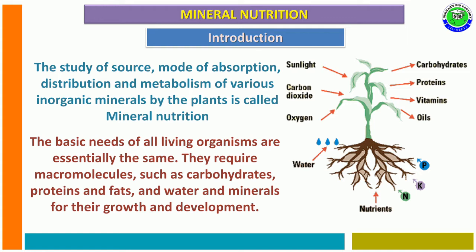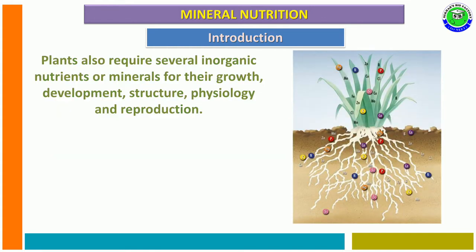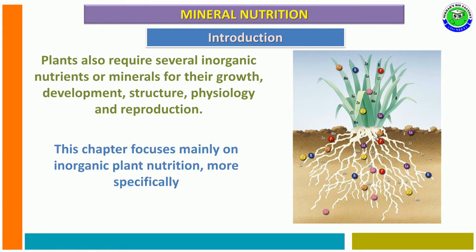Some of the basic needs in all living organisms are essentially the same. All living organisms need various macromolecules such as carbohydrates, proteins, fats, along with water and minerals for their growth and development. So plants also require several inorganic nutrients or minerals. These minerals are useful for growth, development, structure, physiology along with reproduction in plants.